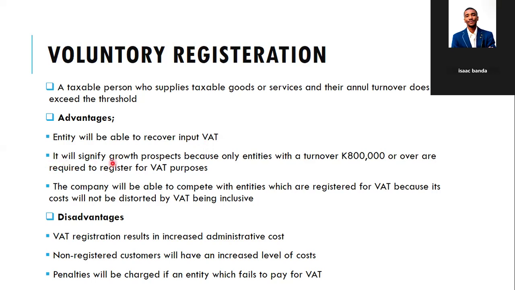Then two, it will signify growth prospects because only entities with a turnover of 800,000 or over are required to register for VAT purposes. So if an entity voluntarily registers for VAT purposes, it means there is a belief that that particular entity is going to earn a turnover of 800,000 kwacha or more, because only entities that meet that threshold are those that register for VAT purposes.